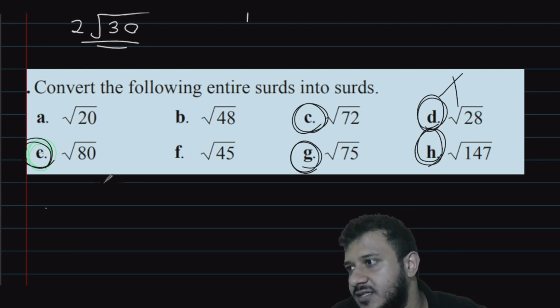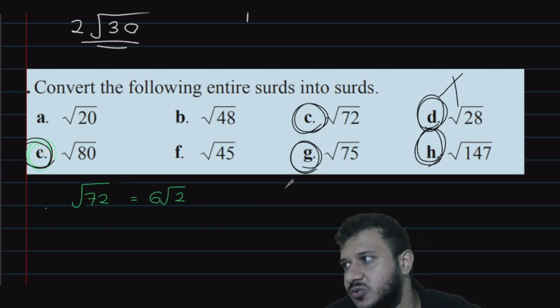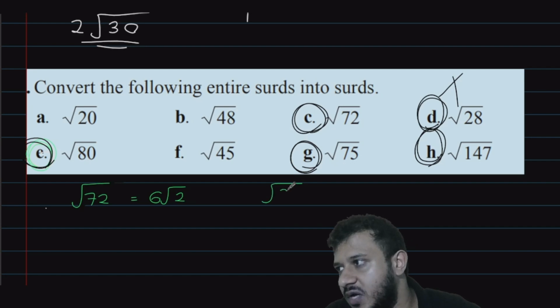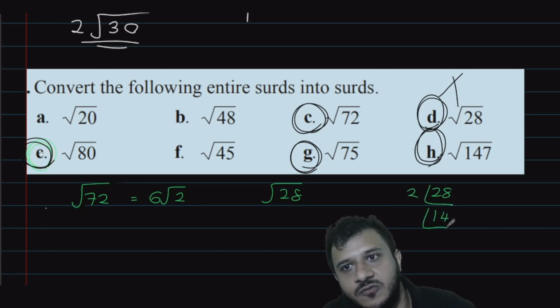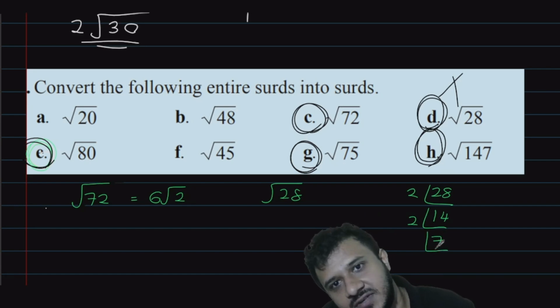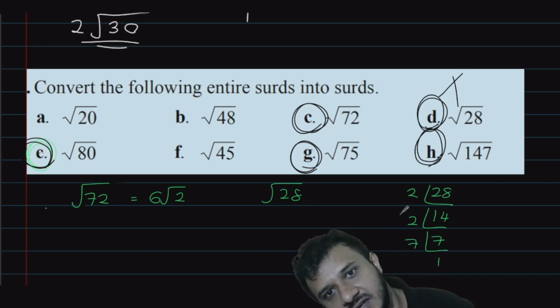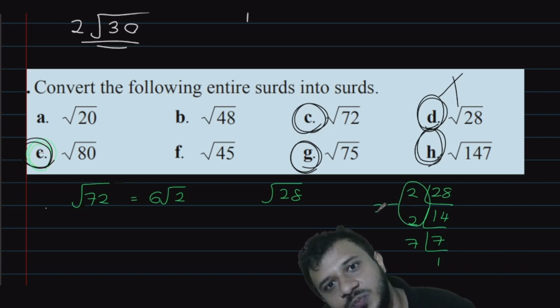Square root of 72, we got the answer as 6 root 2, right? That's no issue. And then square root of 28. Put a, we know we can divide it by 2. That's a 14. 14 can get divided by 2. That's a 7. 7 can get divided by 7. That's a 1. You can make just one group of 2, and a loner 7.